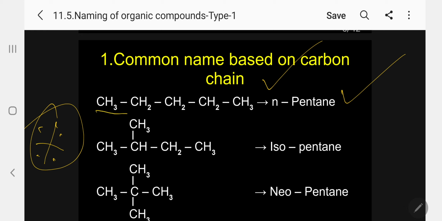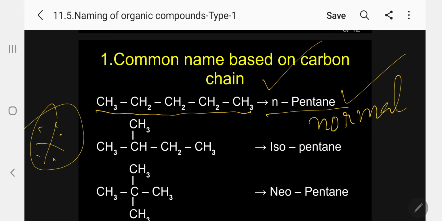So all the 5 carbon atoms in a linear chain, I will use the term n-pentane. N stands for normal. n-pentane. Kindly follow. Suppose one methyl group is present on the second carbon atom, if you start from left or from right, in this case from the left, 1, 2, 3, 4, so either from left or from the right.